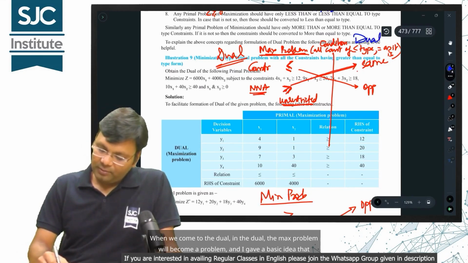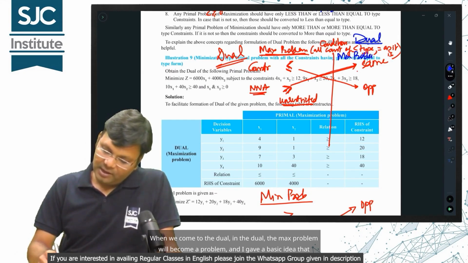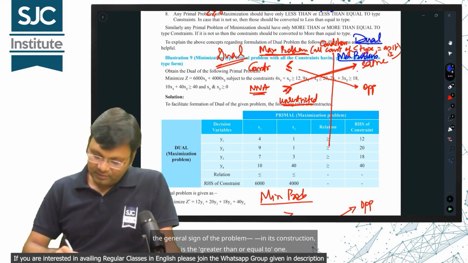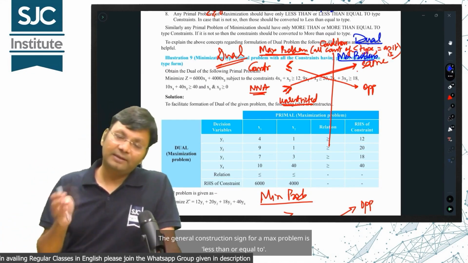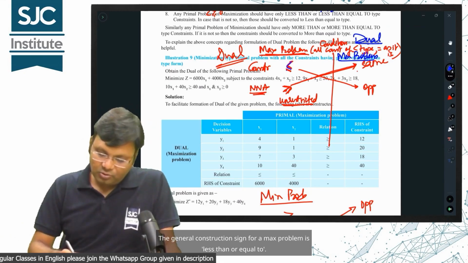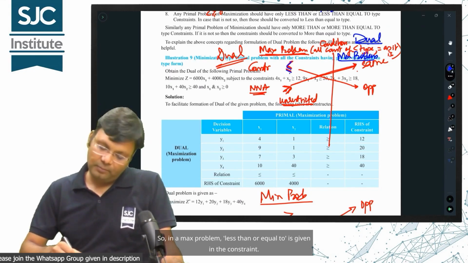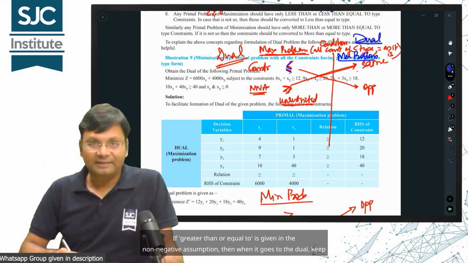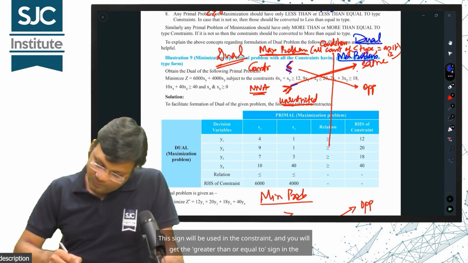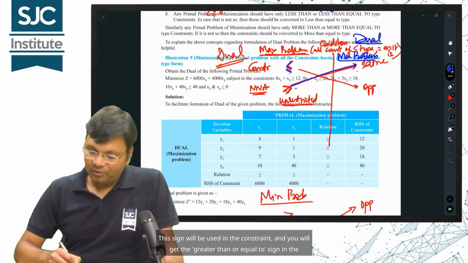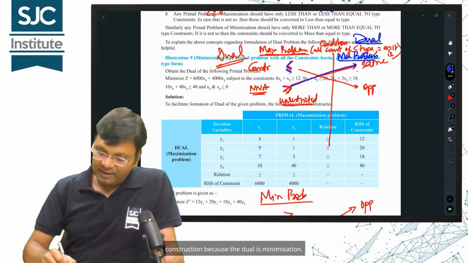When we come to the dual, in the dual, the max problem will become a min problem, and I gave a basic idea that the general construction sign for a max problem is less than or equal to. So, in a max problem, less than or equal to is given in the constraint. If greater than or equal to is given in the non-negative assumption, then when it goes to the dual, keep that in mind. This sign will be used in the constraint, and you will get the greater than or equal to sign in the construction because the dual is minimization.